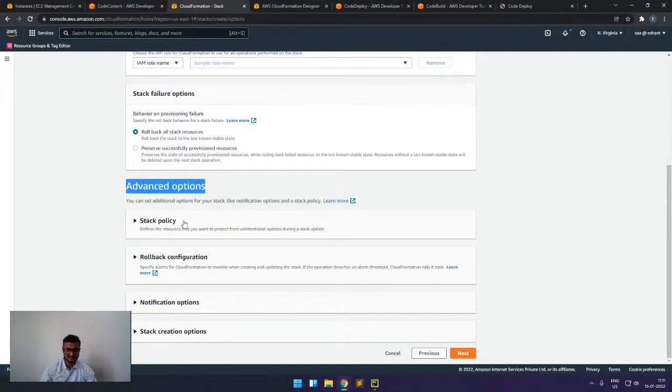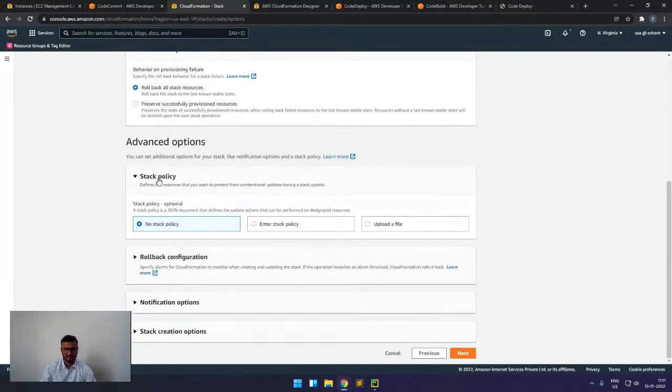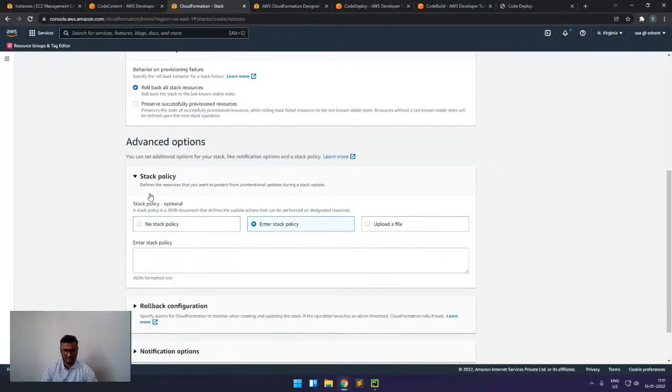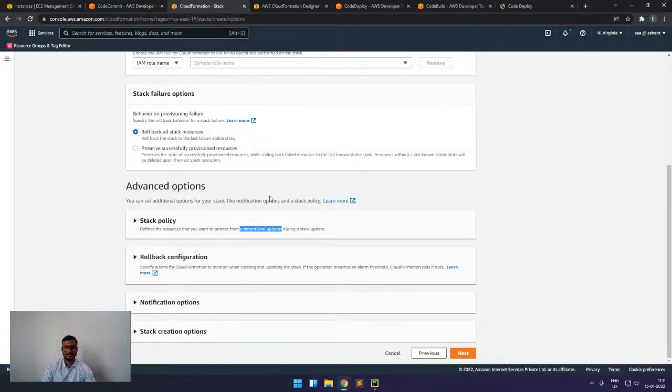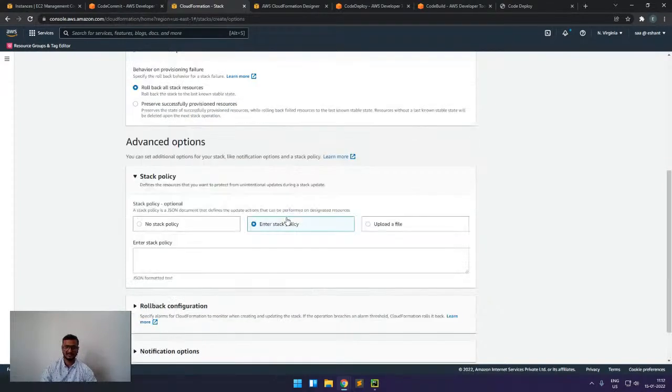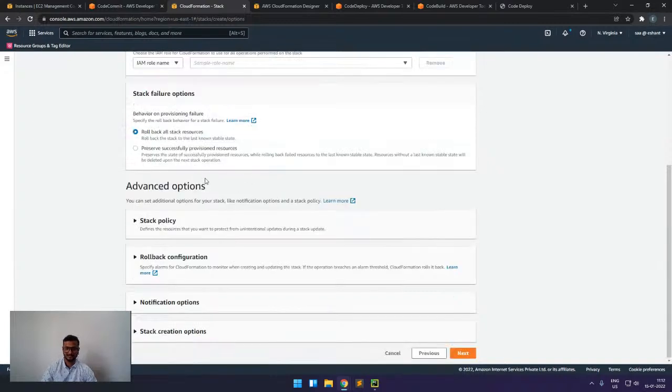In the advanced options, we have this stack policy. Stack policy is very important. We can say it is like a bucket policy, the format is quite similar, but it is used for unintentional updates. For example, if I have RDS or my DB cluster deployed in a live production environment, and someone updates something by mistake, there is a chance that it will accidentally delete the whole RDS cluster and all my data will be lost. So for that, I will simply write a policy that says who can update, and so on.